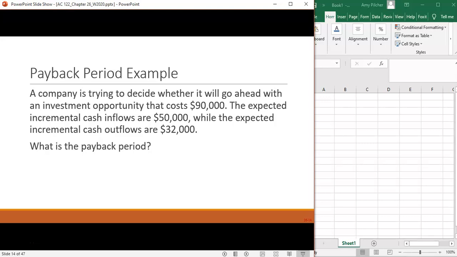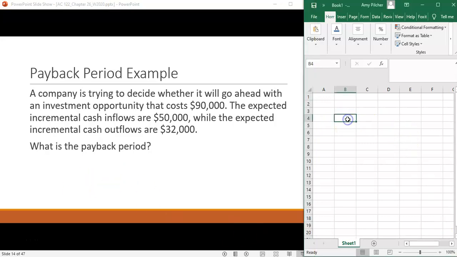Well, the estimated annual net cash flows are $50,000 minus $32,000. So we would take 90,000 and divide it by 50,000 minus 32,000. And we get 5 years. We can extend that out to see if it's a portion of 5 years, but it's just exactly 5 years.